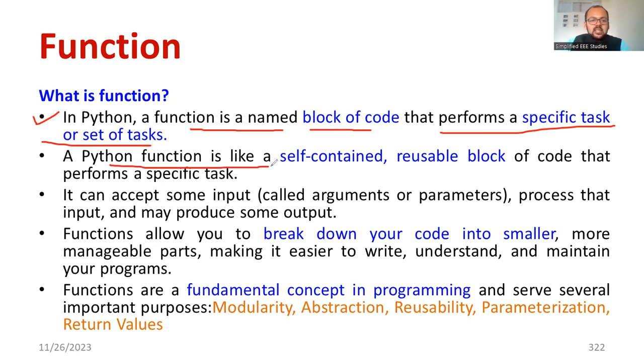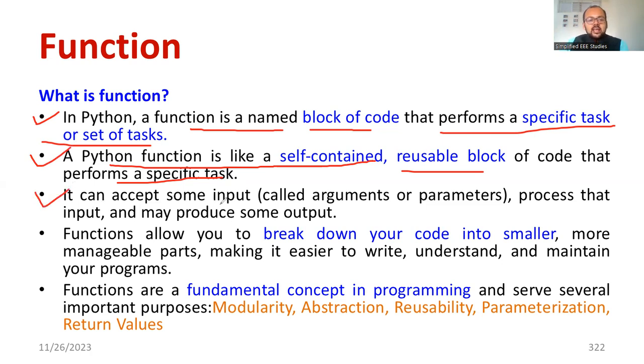A Python function is like a self-contained, reusable block of code that performs a particular task. Instead of writing so many lines, you can use the function and perform the task. That is an advantage, so that program lines can be minimized. The number of lines should be as minimum as possible. That is another salient feature of a program.